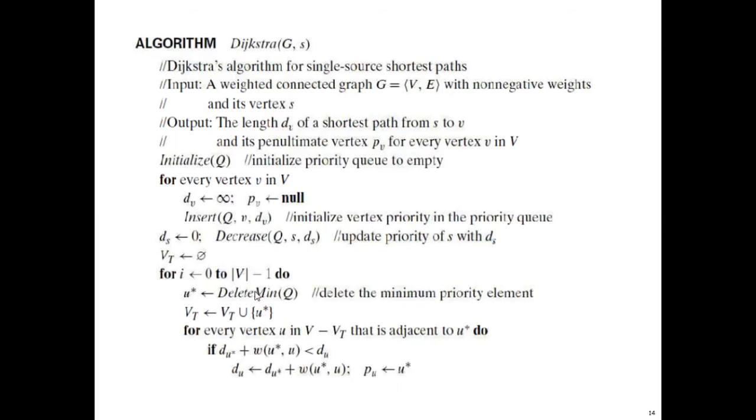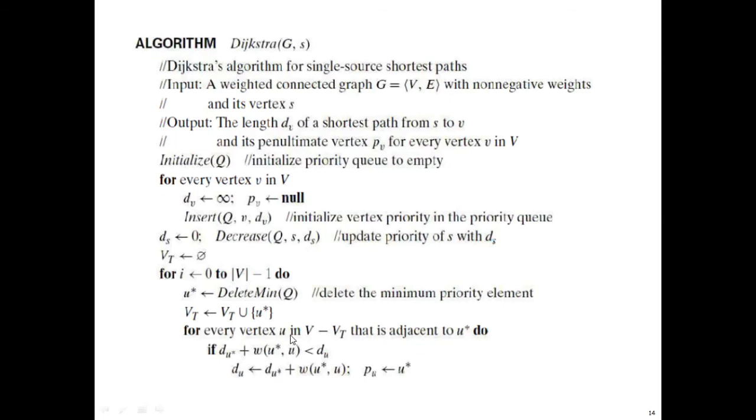So I have added the minimum selected vertex from the queue, that is u star, because it is the minimum distance I have already calculated. And then what should I do? From u star to the remaining vertices, I should check the minimum distance. Is there any path from the source to other vertices through u star? That is what I should check.